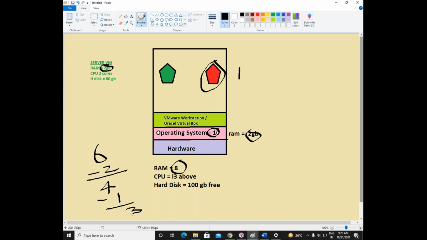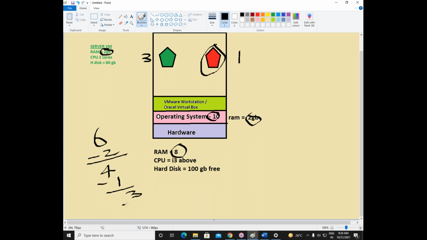So we should calculate our RAM and divide it among all these virtual machines. So another 3 GB RAM is available. Instead of assigning 2 GB to this server machine, I will go with 3 GB, because if I give 3 GB to this server, my server performance will be better. So 3 GB means I have to do minus 1 here again. So still 2 GB RAM is available free in my machine.